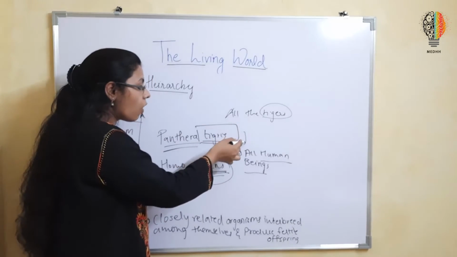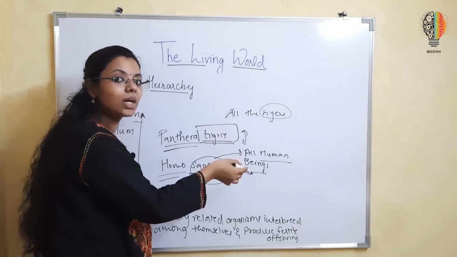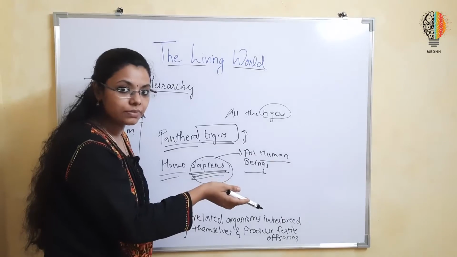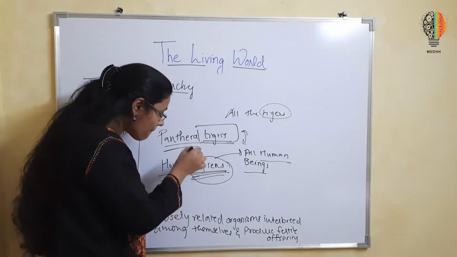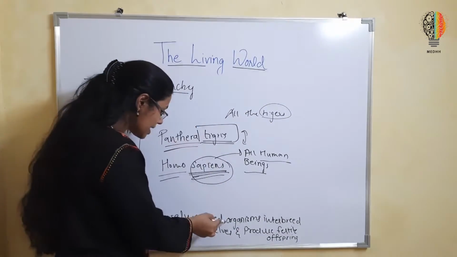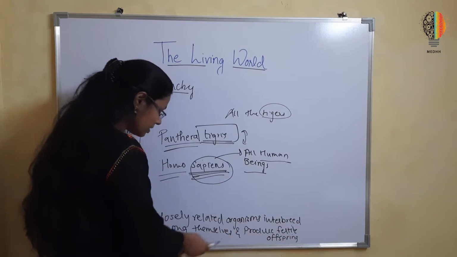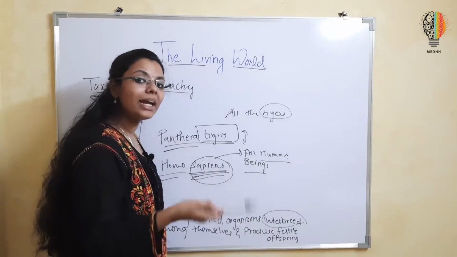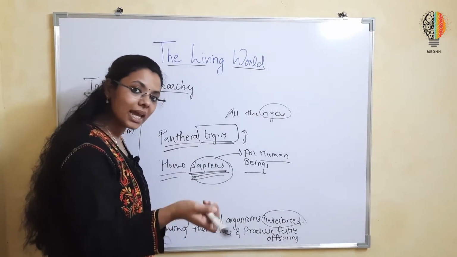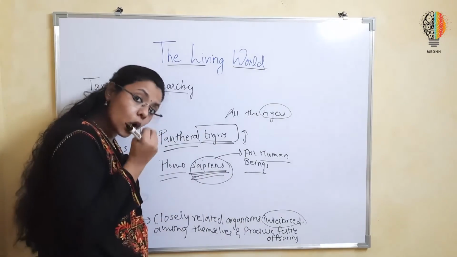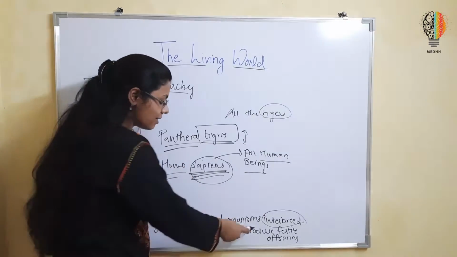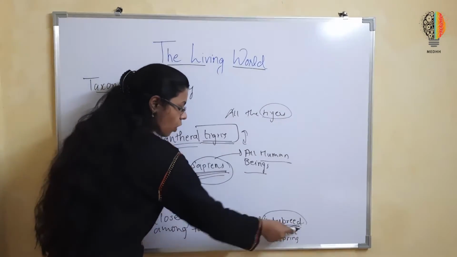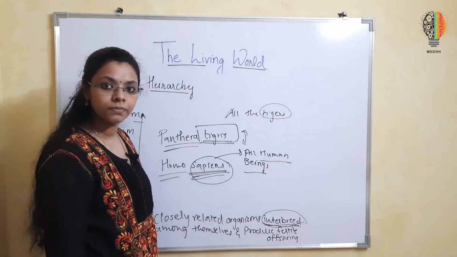Obviously these two can't interbreed among themselves. Only the members of the same species have the capacity of interbreeding. So if I define species once again, it is a group of closely related organisms that can reproduce offspring by interbreeding.